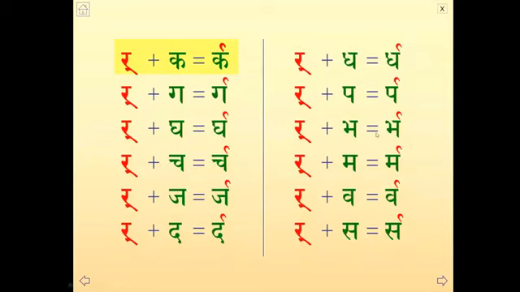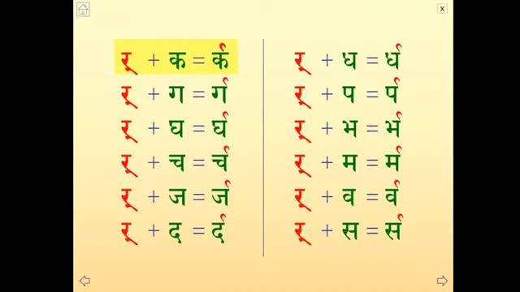Repa plus ka. Don't worry. Reading is difficult. Like in the word arka, you can see the repa written at the top, right? Repa plus ga combination is not easy to read. It's a bit difficult. Repa plus ka is rka, rga, rgha, rcha, rja, rdha. That repa sound becomes more pronounceable when there is a vowel before that.